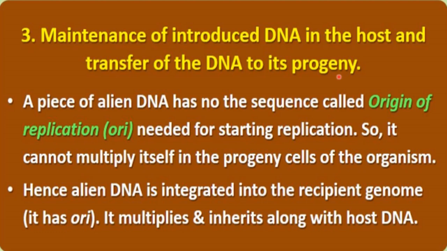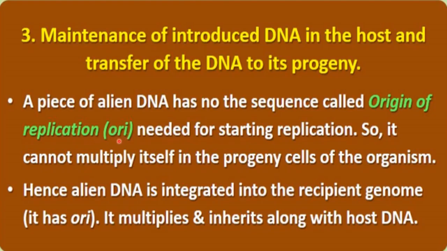Because for the replication of DNA, or for the multiplication of that piece of DNA in the host organism, there is a requirement of an origin of replication, right? And that alien piece of DNA does not have that origin of replication, that is ORI, okay?